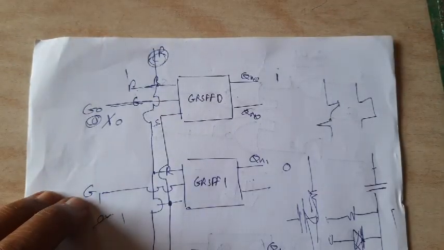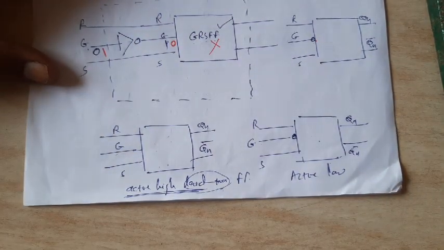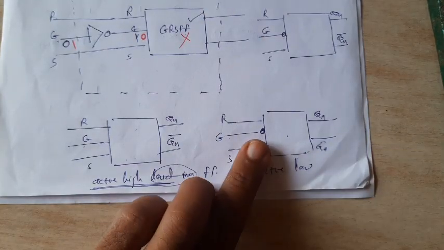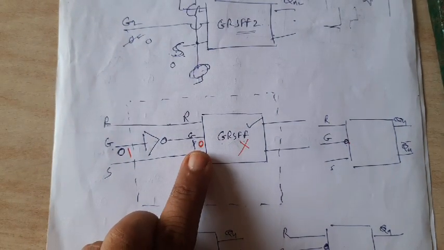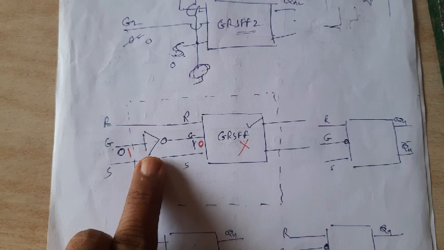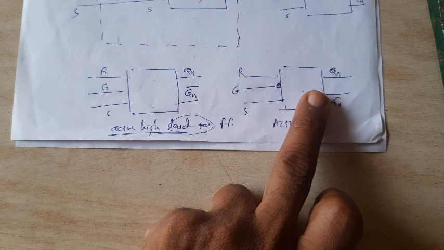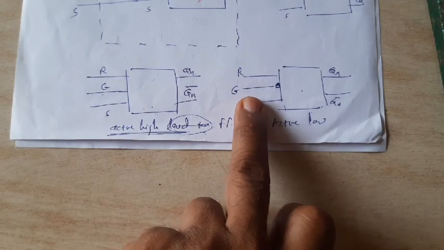Now, in the last session, we have observed how we can think about an active high input, that is gated RS flip-flop. Similarly, what is active low? Suppose here it is a bubble, meaning the input to the active high gate is provided through a NOT gate, then we can say that it is active low. Means the circuit will give the response to the RS input whenever the gate input is low.